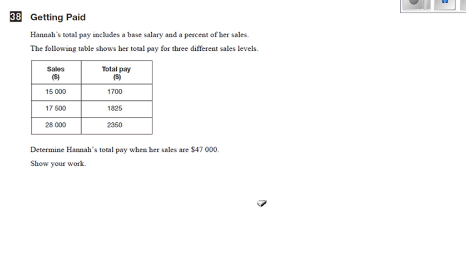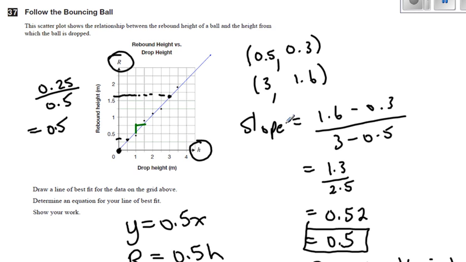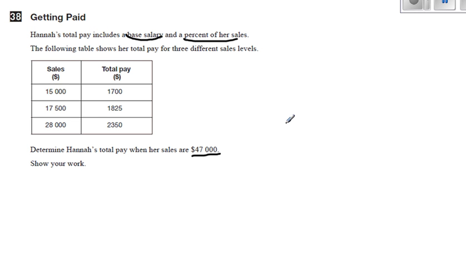Hannah's total pay includes a base salary and a percent of her sales. The following table shows her total pay for 3 different sales levels. Determine Hannah's total pay when her sales are $47,000. So I actually treat this kind of the same way I treated this question. I'm looking for an equation, because if I can find the equation that relates pay to sales, then I can just solve for what I'm looking for.